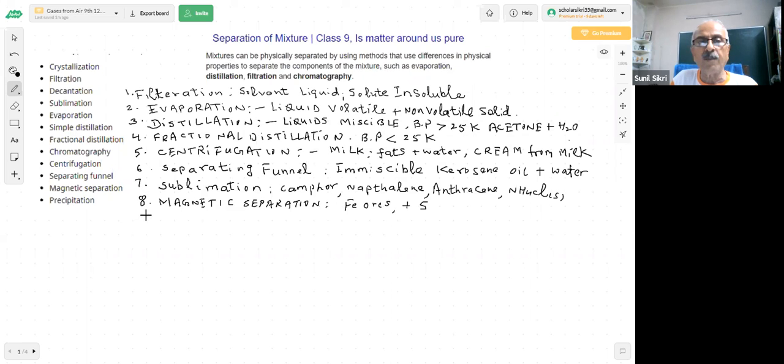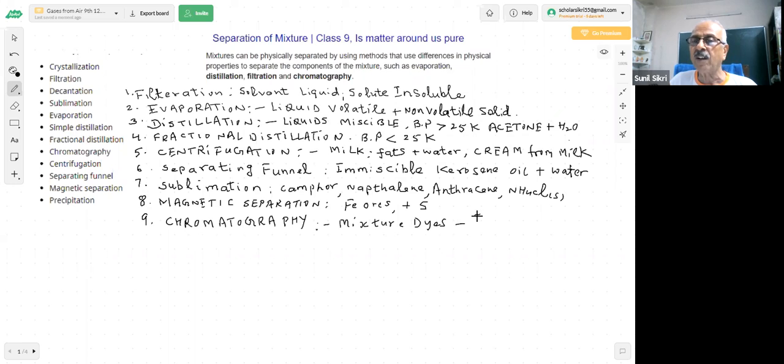And more important, which is coming in exam, chromatography. Very important method nowadays. Chromatography, students. As you can see, chrome means colors. If you have a mixture of dyes, dyes are colored substances. One dye could have 2 colors or 3 colors.